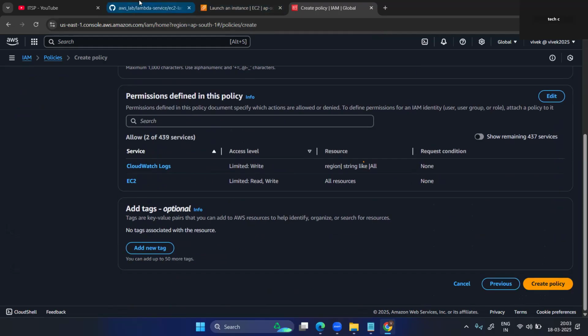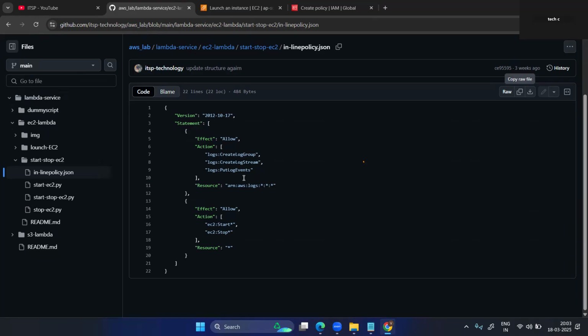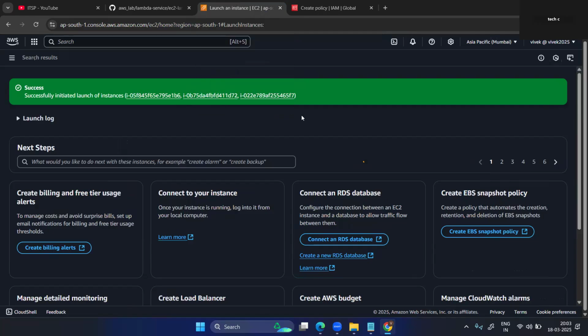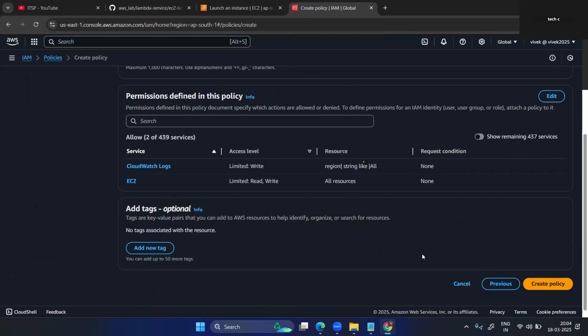We have put this code inside the action. This is for the logs purpose. Inside CloudWatch we can see the logs, and these are the actions for EC2. With EC2 we can only start and stop. Other things we cannot do by using Lambda. I will show you. Okay, just create it.